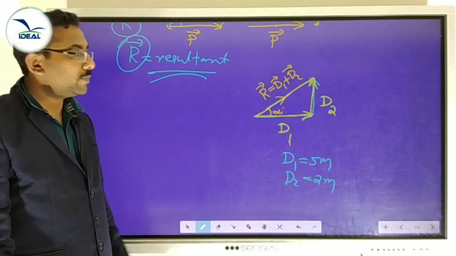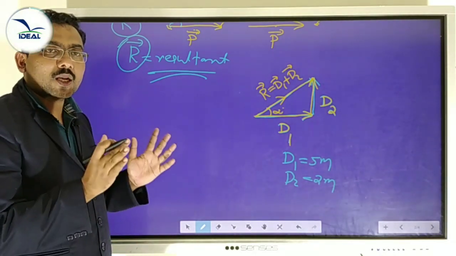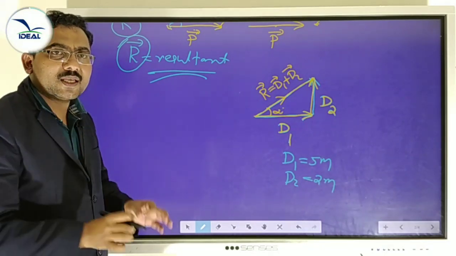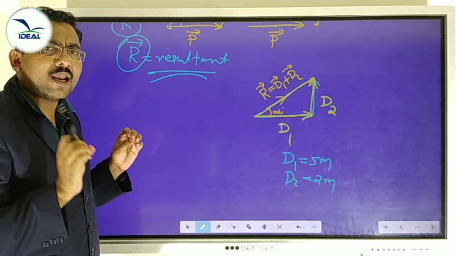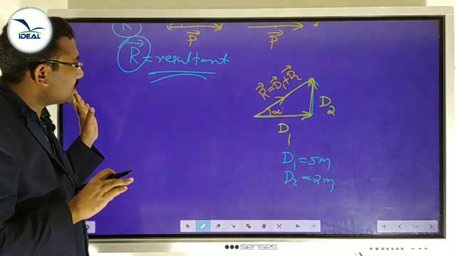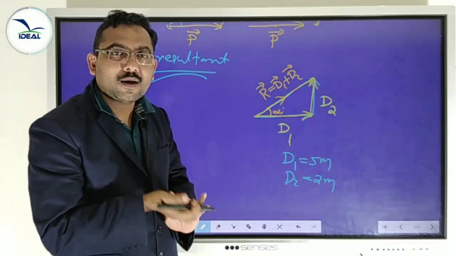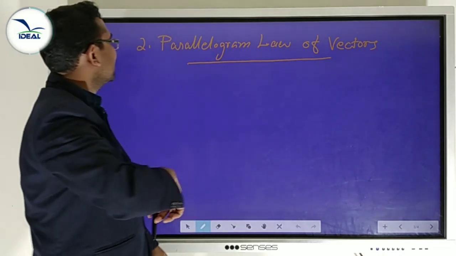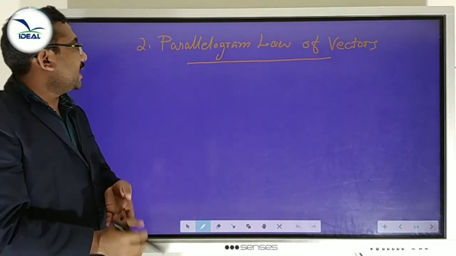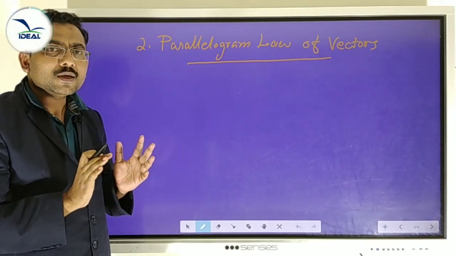This method is used to add two vector quantities like displacement, velocity, force, acceleration, etc. We can add using this method. This is the triangle of vectors. Okay, clear? Yes, we studied one method to add two vectors, called the triangle law.